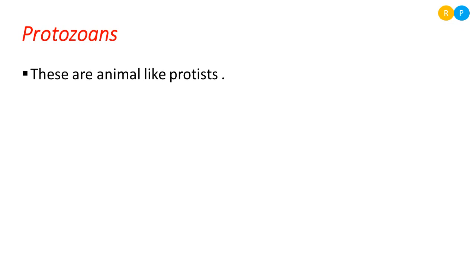But later on, by detailed study, they came to know that they are not actually animals, so they were removed from the animal kingdom and placed under a separate division under the Protista. So now we have unicellular heterotrophic organisms under the division protozoans, the ancestors of animals.